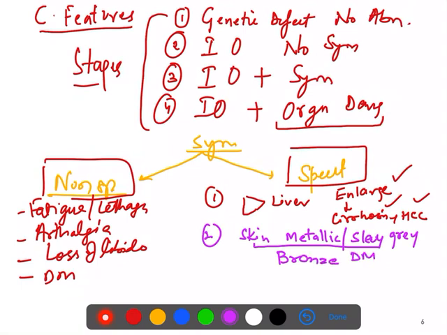Okay, so now the heart is also involved. Heart is involved in 50% of the cases, and the presentation you most commonly see is CHF, congestive heart failure. You can also see arrhythmias and cardiomyopathies. These are the various things you can see.